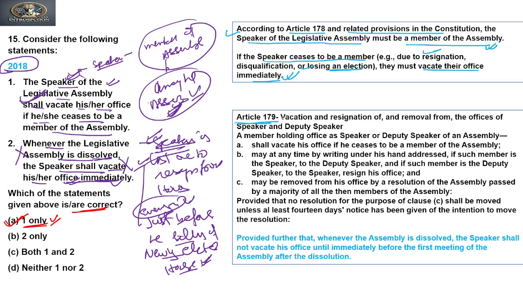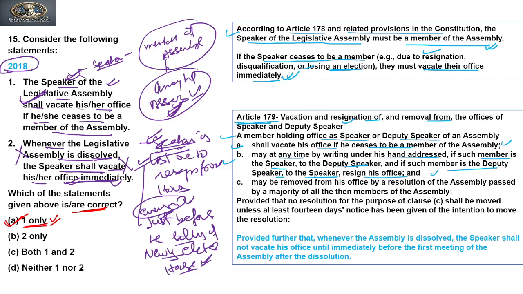Now moving to the next, Article 179: Vacation and resignation of and removal from the office of Speaker and Deputy Speaker. A member holding office of Speaker or Deputy Speaker of an Assembly shall, first, vacate his office if he ceases to be a member of the Assembly. Second, he may at any time, by writing under his hand addressed, if such member is the Speaker, to the Deputy Speaker, and if such member is the Deputy Speaker, to the Speaker, resign his office.